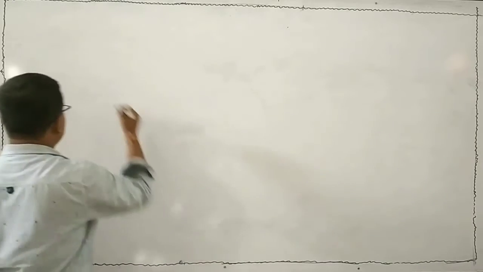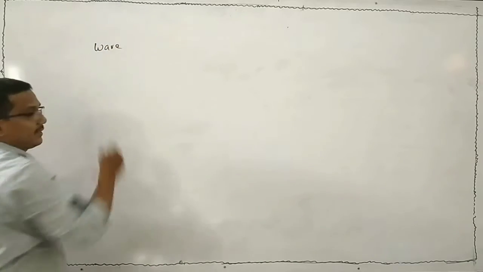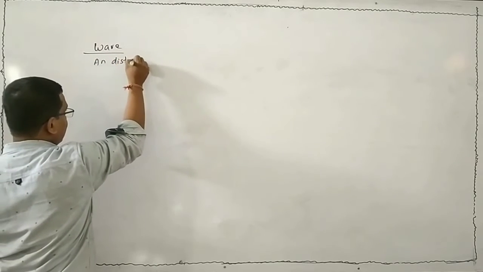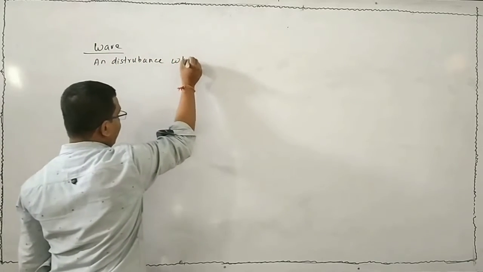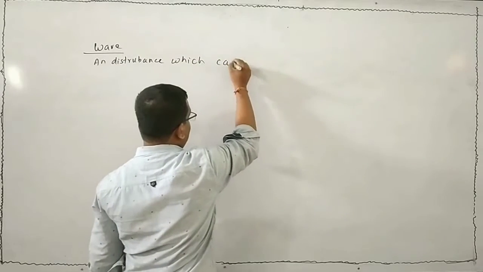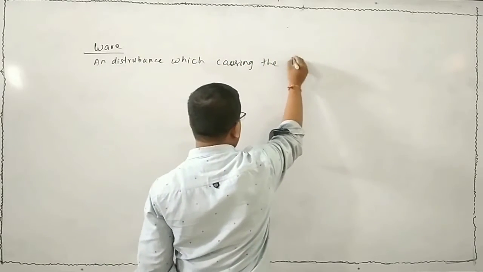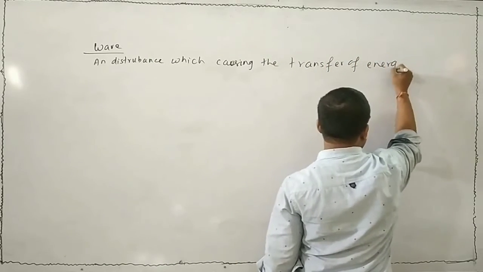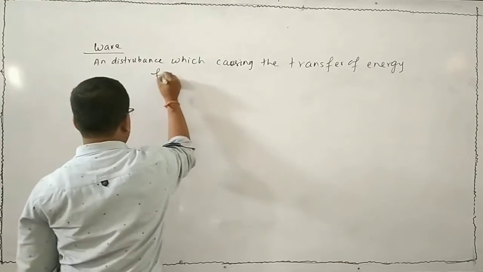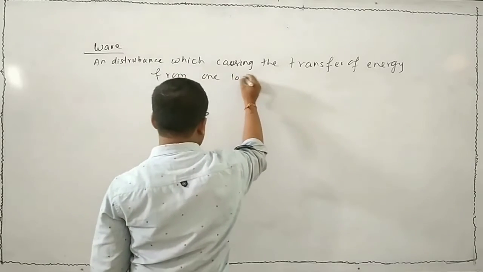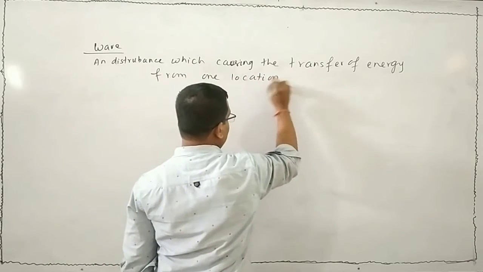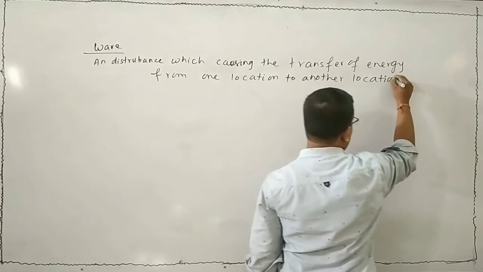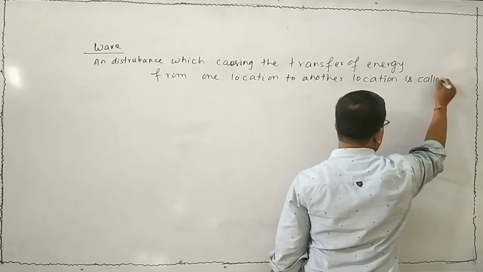Now I will discuss waves and characteristics of waves. What is a wave? Any disturbance which is causing the transfer of energy from one location to another location is called a wave.